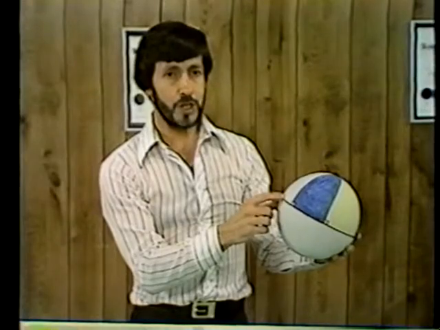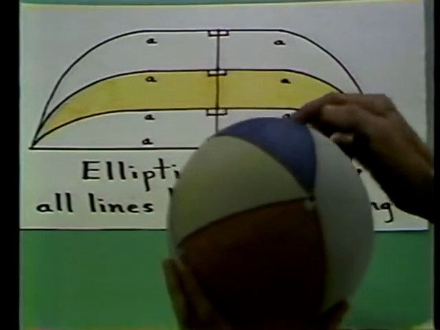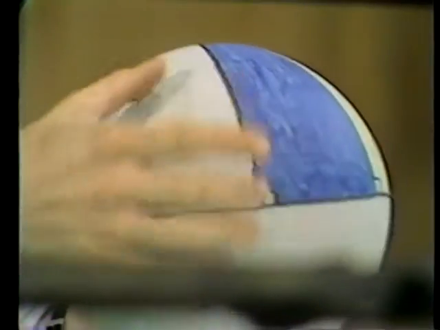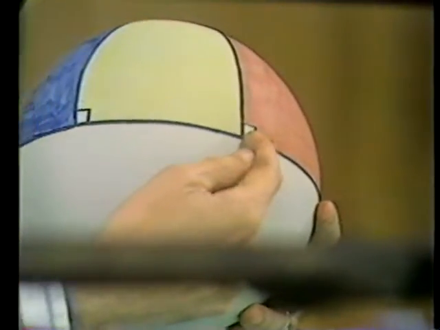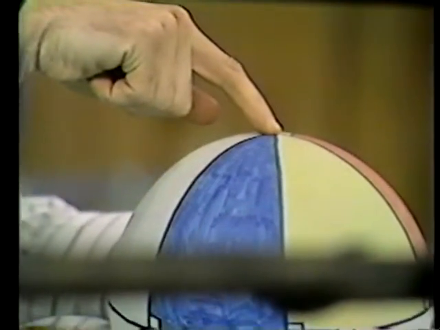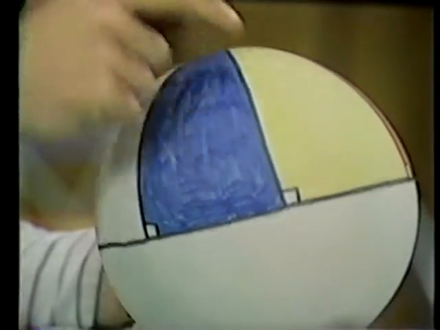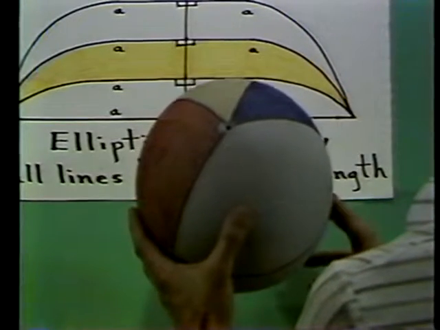On the ball, the shortest distance between 2 points is not a straight line, but a part of a circle called a great circle. If I take common perpendiculars from the equator, they all meet at one point up here, which is called the North Pole. And sure enough, it turns out that one of the types of non-Euclidean geometry is equal to the geometry on a sphere, which is the surface of the Earth that we live on. It's an ironic fact, of course, that geometry literally means Earth measurement.